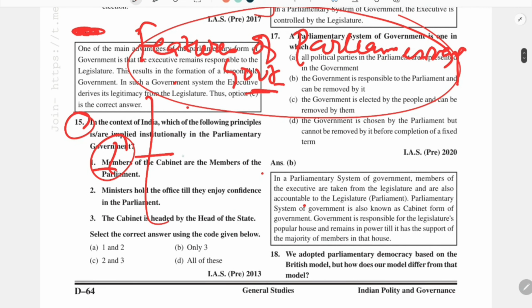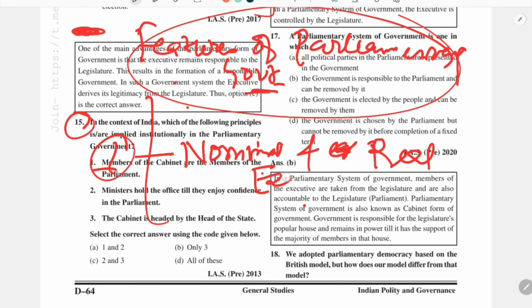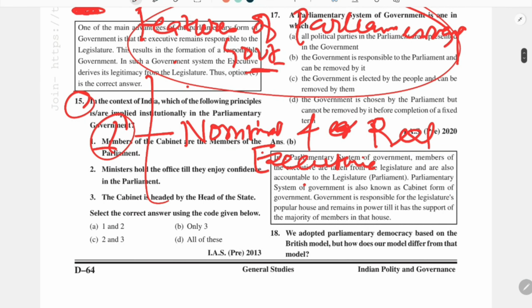The first feature is that there are two types of executive: nominal and real executive. You can easily remember this if we take a look at Indian polity. We have a president and we also have a prime minister.